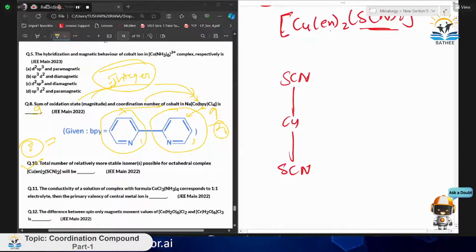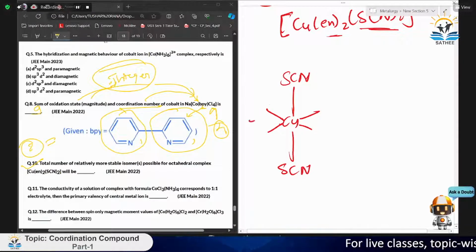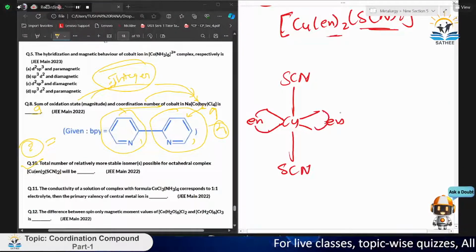Now en is a polydentate ligand, which means it attaches to the metal from two sides. We can connect en like this. This one is the first type.